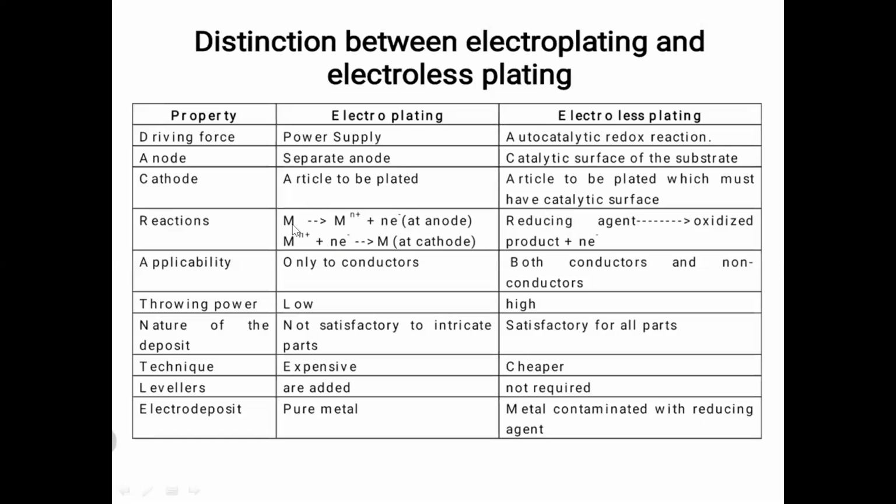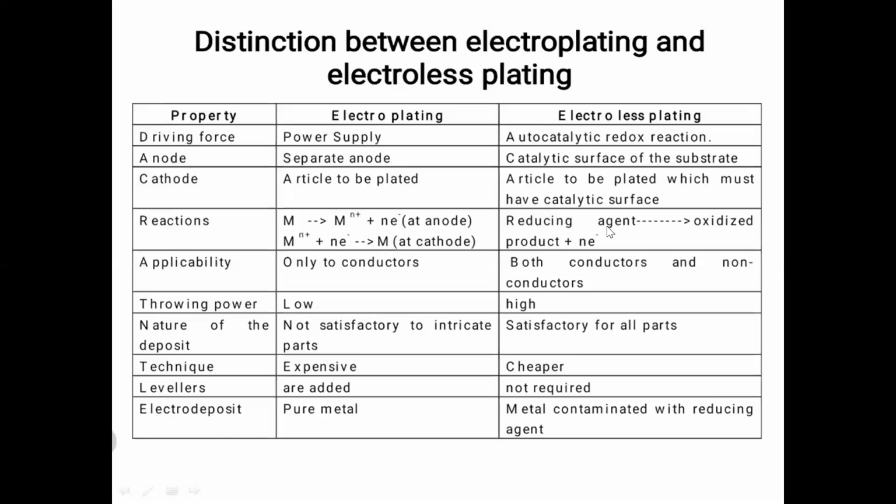In the vicinity of the cathode, the metal ions present in the solution accept these electrons from the external circuit and get reduced to metal. This metal is deposited on the surface of the cathode. So at the anode, an oxidation reaction takes place, and at the cathode, a reduction reaction takes place.